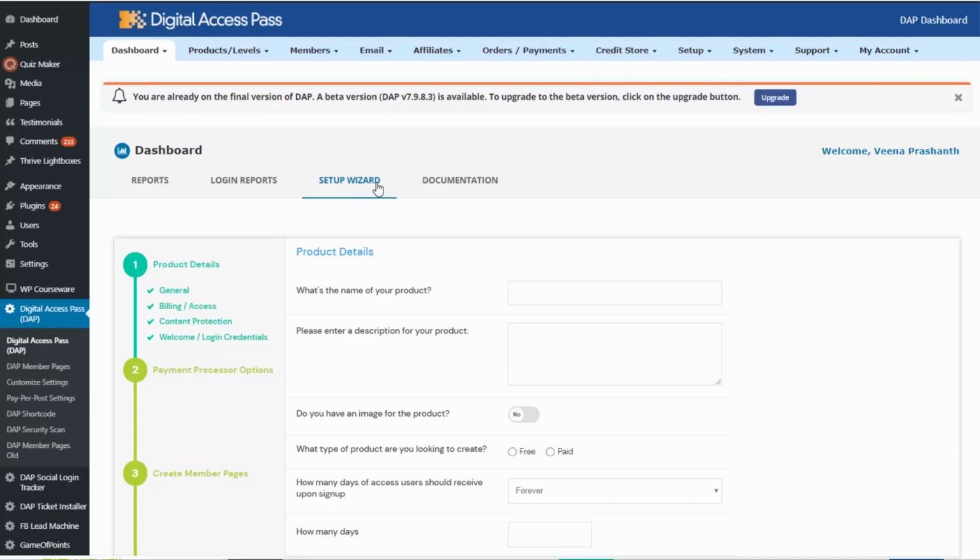So if you're using DApp for the first time, if it's your first membership site and you want to quickly set up your membership site, all you have to do is fill in some of the details, and of course you can always update it later.